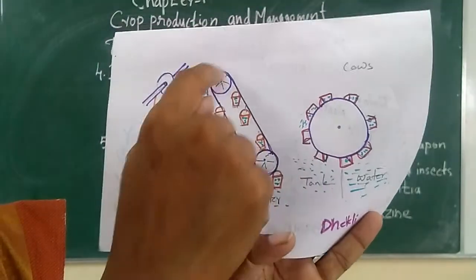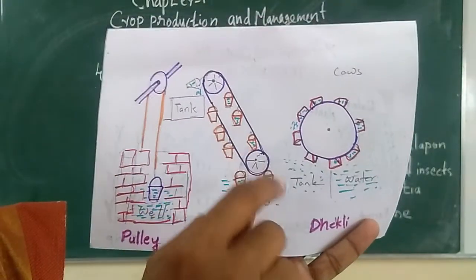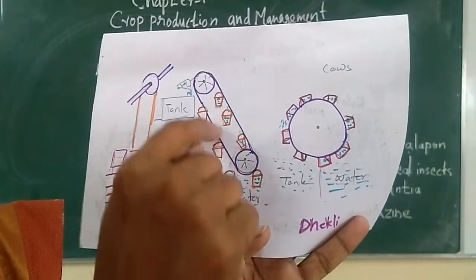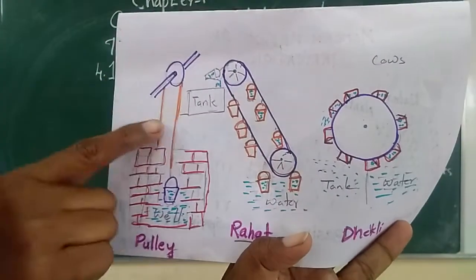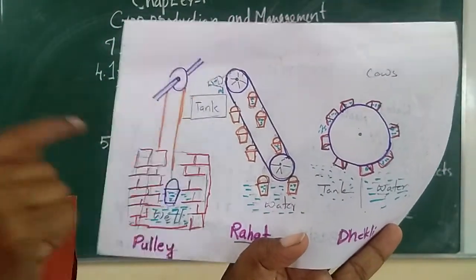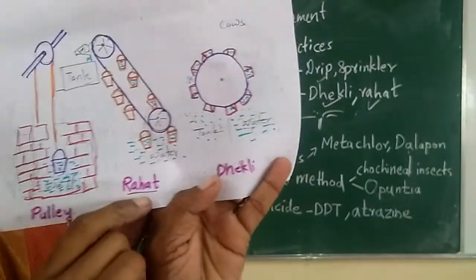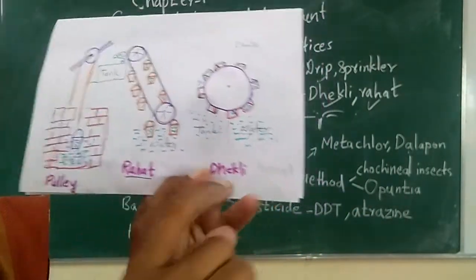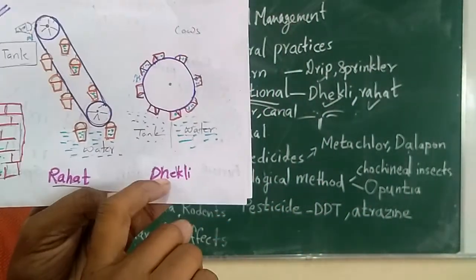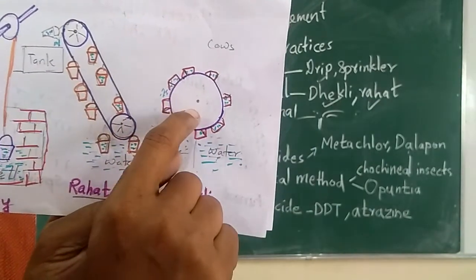See, just rotate these round wheels, then the water is taken and comes up and is poured into the tank, and the tank will supply water to the fields. Okay, so what is this one called? Rahat. And the next one is dakli.